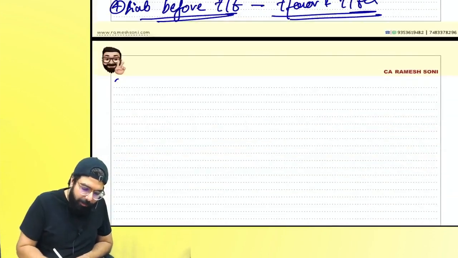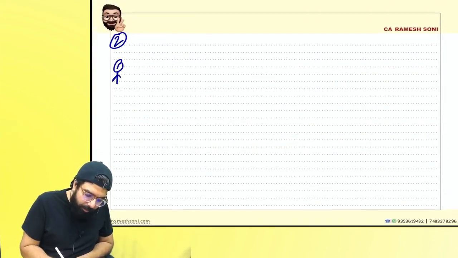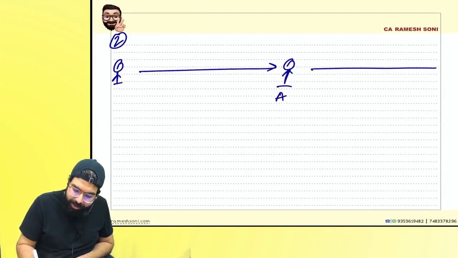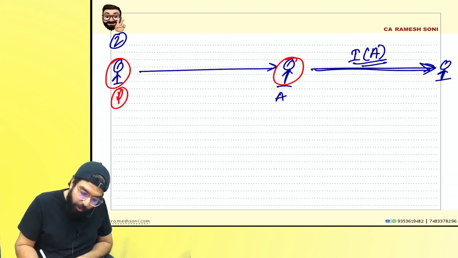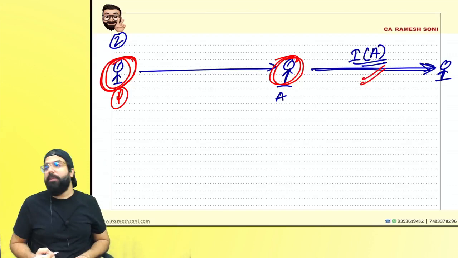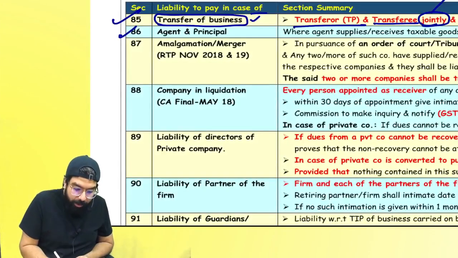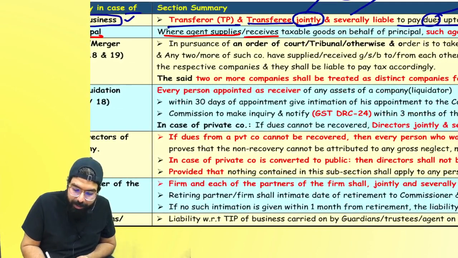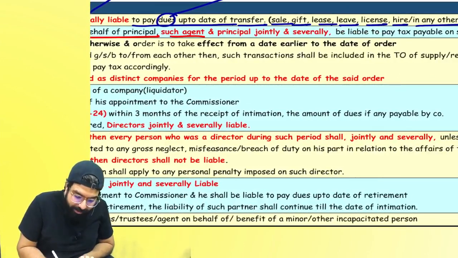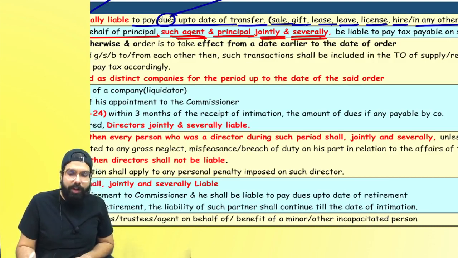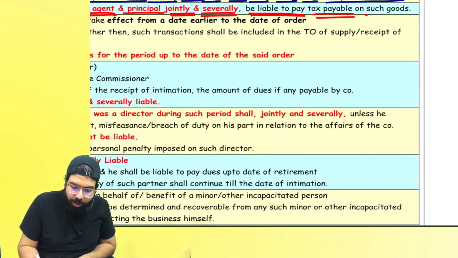The second one is principal and agent. Do you remember, everyone? I, as a principal, send the goods to the agent, and the agent sells the goods to the customer. Here the invoice is in the name of the agent, right? But still they have told, if the agent is supplying on behalf of the principal, both agent and principal shall be liable for all these supplies. Where an agent supplies or receives goods on behalf of the principal, such agent and principal shall be jointly and severally liable. Jointly means together, severally means individually, to pay the tax on such goods.